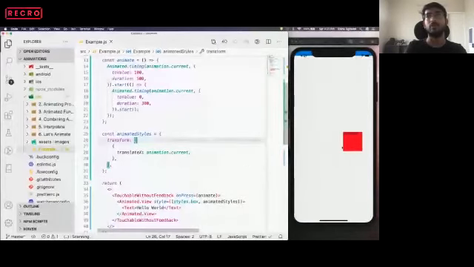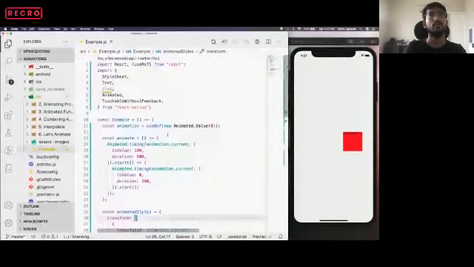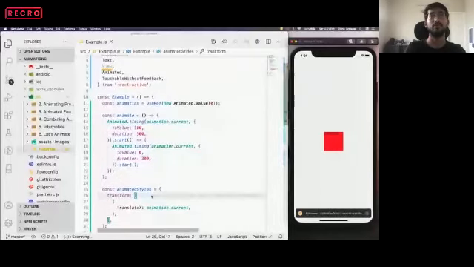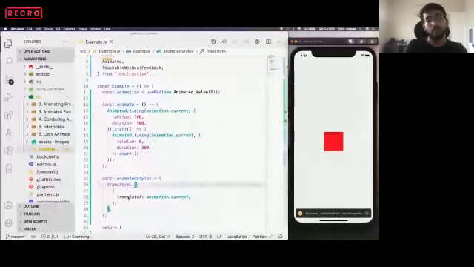So what we can do? Is it clear to everyone? So using this, like playing on these different properties of our style, we can animate our component in any direction or any way we want.